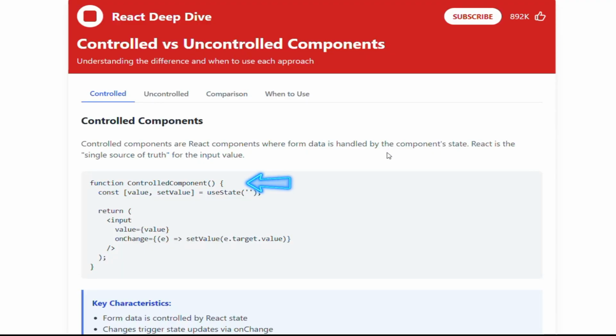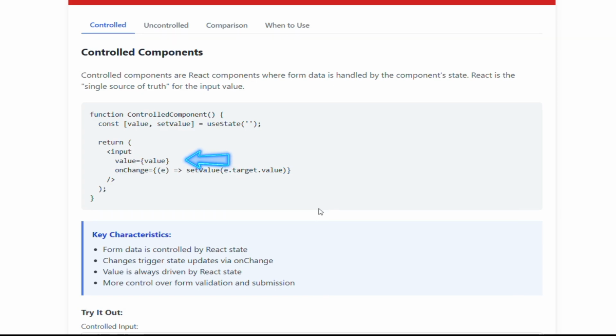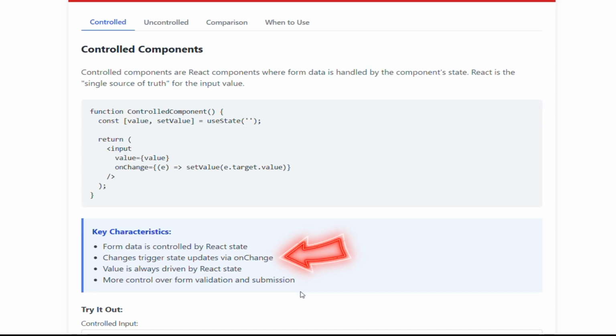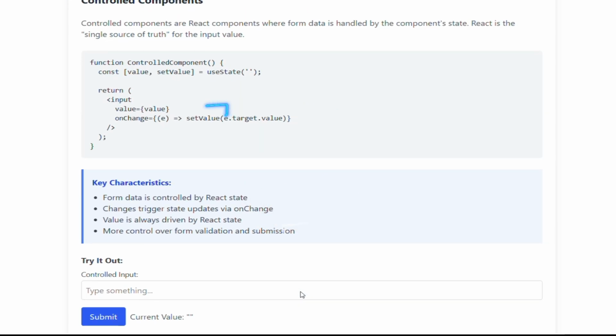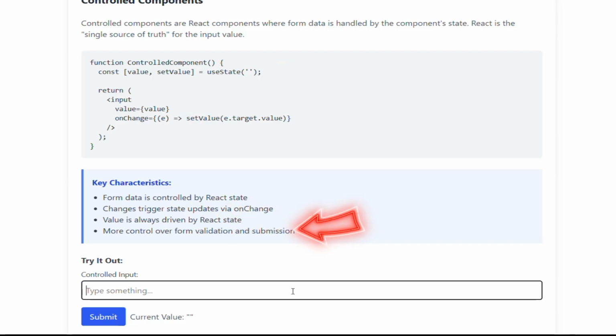Controlled components. Controlled components are React components where form data is handled by the component's state. React is the single source of truth for the input value. Key characteristics: form data is controlled by React state, changes trigger state updates via onChange, value is always driven by React state, and more control over form validation and submission.